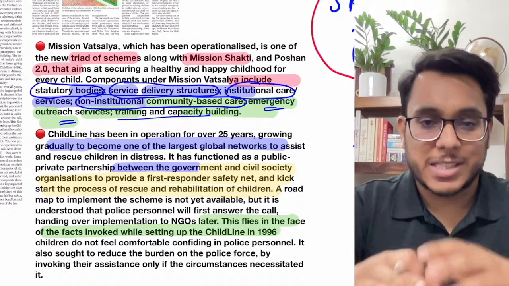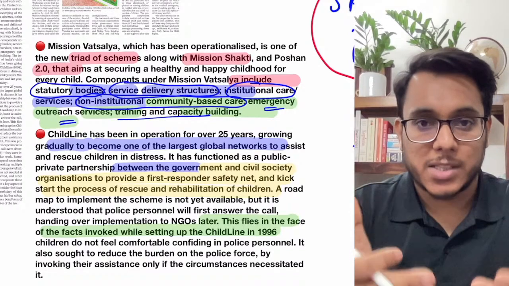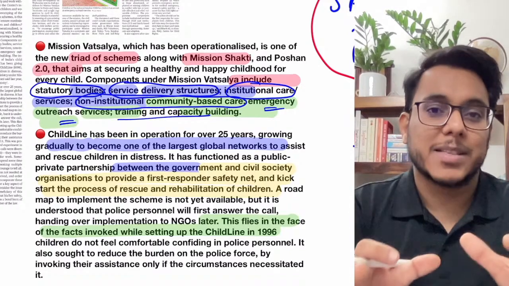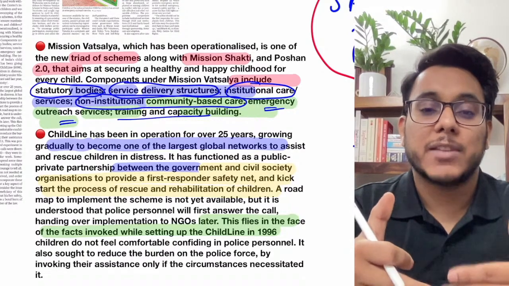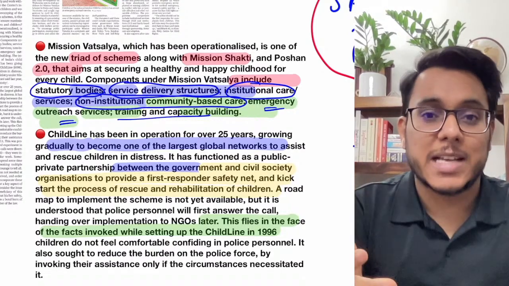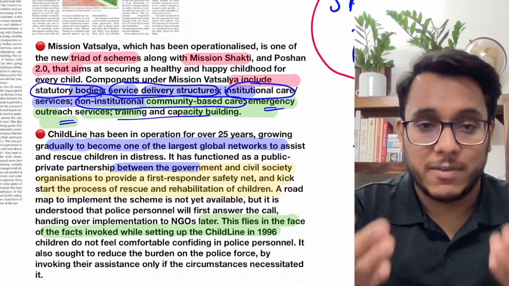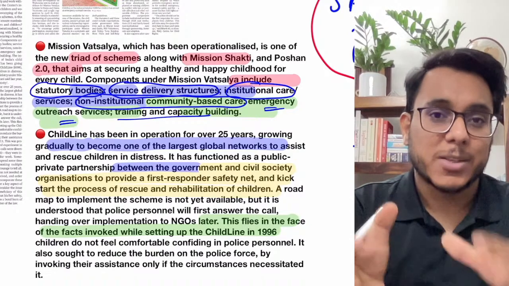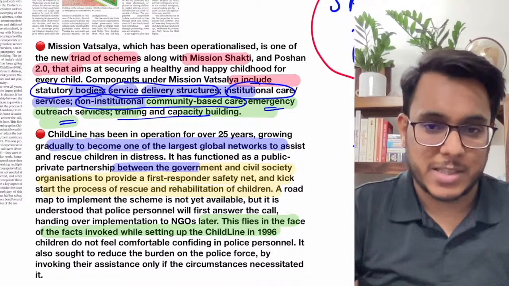So under the Mission Vatsalya, all these things will be carried out and states will be provided support. Moreover, the earlier existing structures for children, for example the Juvenile Justice Act, within which there are child welfare committees, will be strengthened within the state. All these things will be done under the Mission Vatsalya.